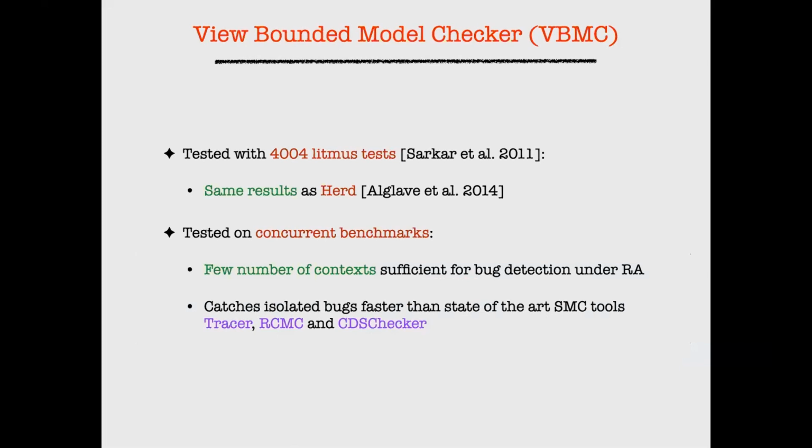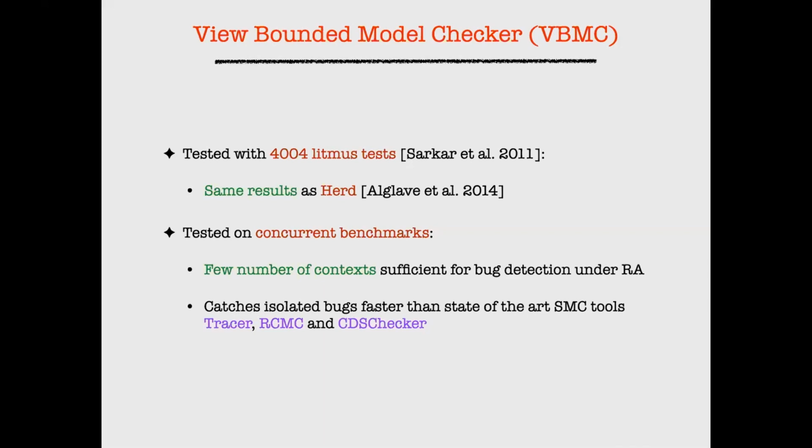We also tested on concurrent benchmarks to see how efficient it is at isolating bugs. What we saw is that when we compared with the classical state-of-the-art stateless model checking tools like Tracer, RCMC, and CDS Checker, VBMC was able to isolate bugs much more quickly, especially when the bugs are happening in only one thread, or when the bug has a smaller probability. If the bug is in just one isolated place in the program, then the SMC tools take much longer because they're exploring every possible trace, but VBMC is much quicker there.